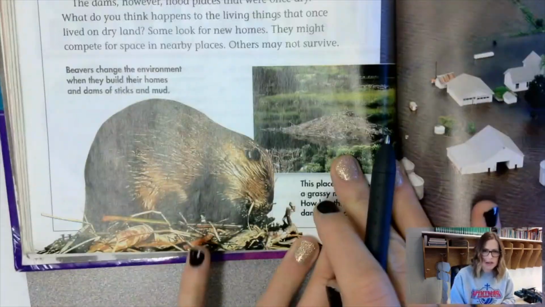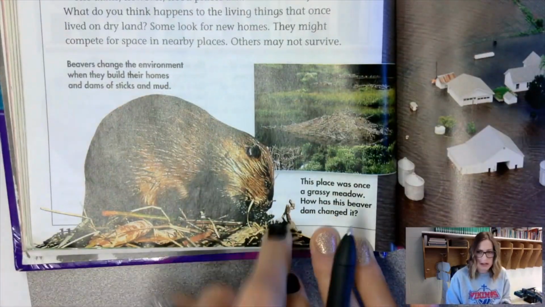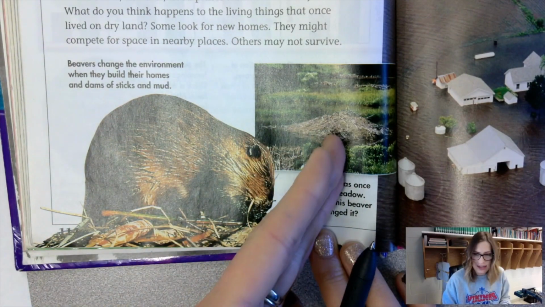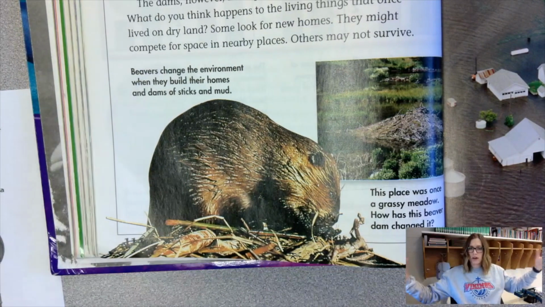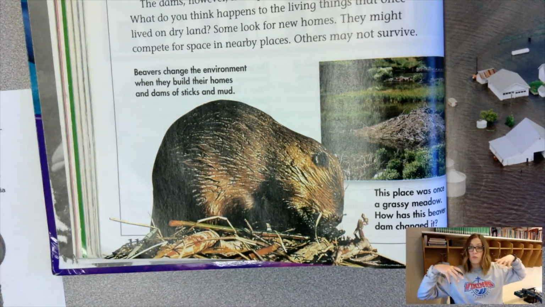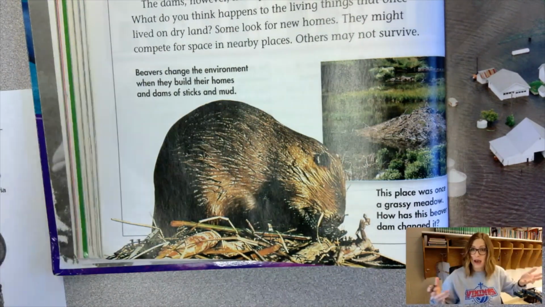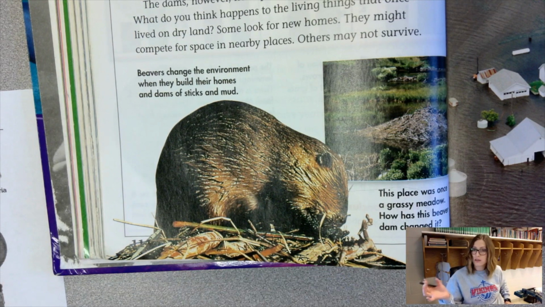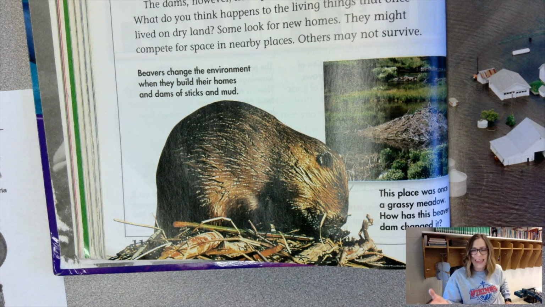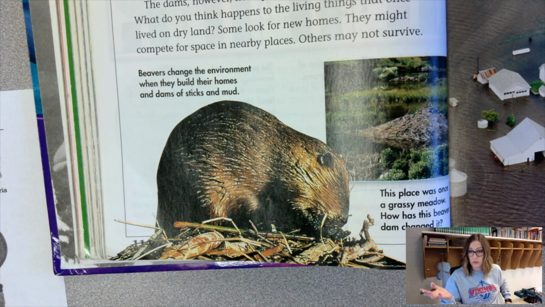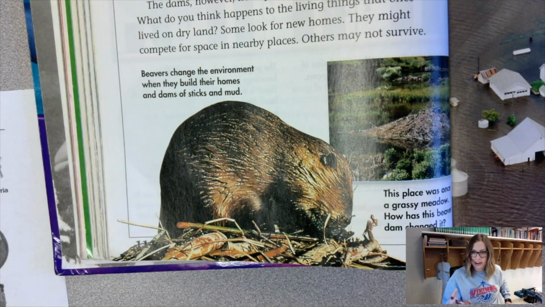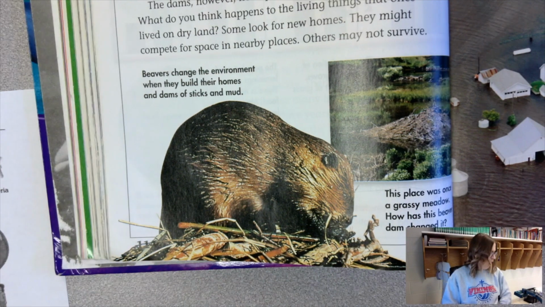So at the picture, you can see a beaver, and he's building this home. So right here, they built these dams, and then the water spilled over the banks of the river, and area that was once dry is now wet. So animals like a deer that need that area that's dry land, now they don't have it anymore, it's wet. So they need to go somewhere else because fish are now living there because it's created where water is.